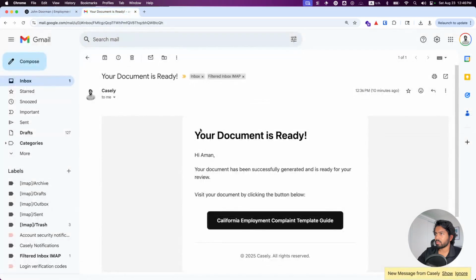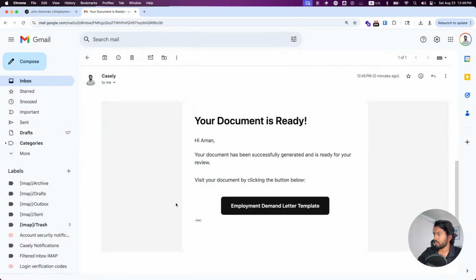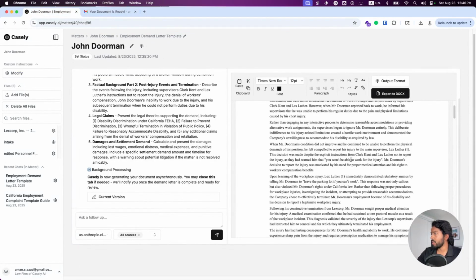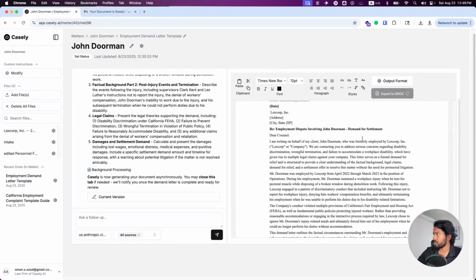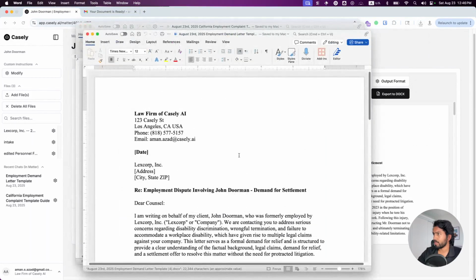And if we jump back over to our email, again, we're going to see now that we have our employment demand letter complaint finished here. Again, if we click into it, we'll jump back right into where we were. So now let's go ahead and export this document and see how it turns out. So if we click on export, again, we'll get a nice formatted demand letter.